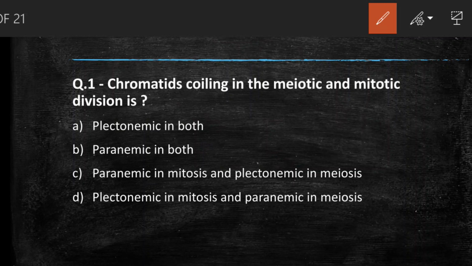So the right answer to this question is option D. Coiling of chromatin material during cell division may either be plectonemic, meaning highly compact, or paranemic, meaning relatively loose. Plectonemic is seen during mitosis and paranemic is seen during meiosis.